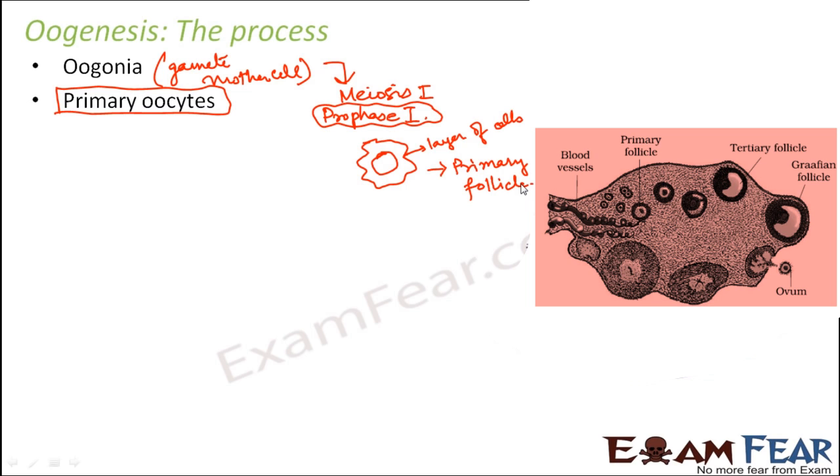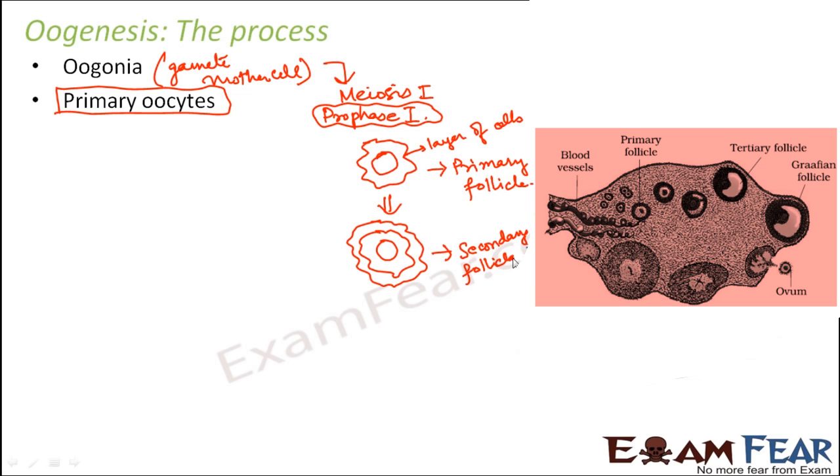Now what happens after this? Over a period of time, it was observed that more layers of cells were surrounding the primary follicle, and when more layers of cells surrounded it, it came to be known as the secondary follicle. Inside, you still have the same primary oocyte, but outside the layers are increasing.